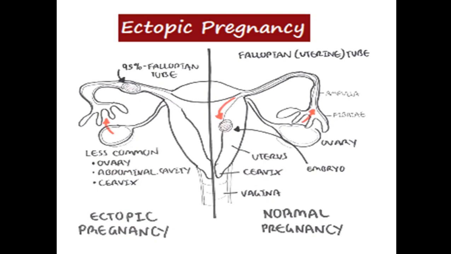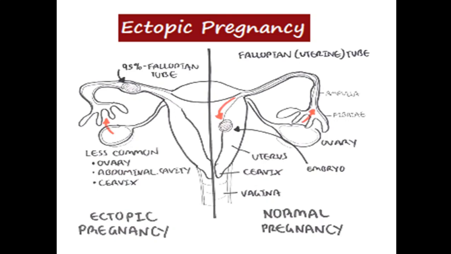So, if we say ectopic pregnancy, by that we mean that the ova implants somewhere outside the uterine endometrium. This implantation of the fertilized egg mostly occurs in case of ectopic pregnancy in the fallopian tube. 95% of the ectopic pregnancy occurs in the fallopian tube.